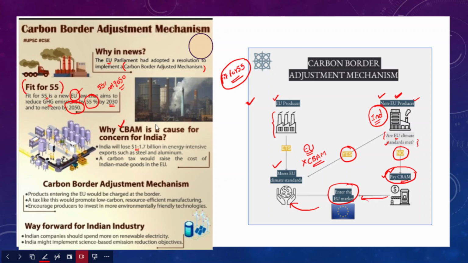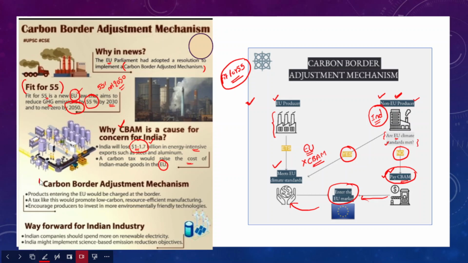It is a concern because India is about to lose around 1 to 1.7 billion in energy intensive exports, such as steel, aluminium, fertilizer. Those are considered energy intensive industries, and India will lose in trade around 1 to 1.5 billion dollars. Apart from that, this carbon tax would also raise the cost of Indian made goods in the European Union, thereby reducing the competitiveness of Indian goods in the European Union.